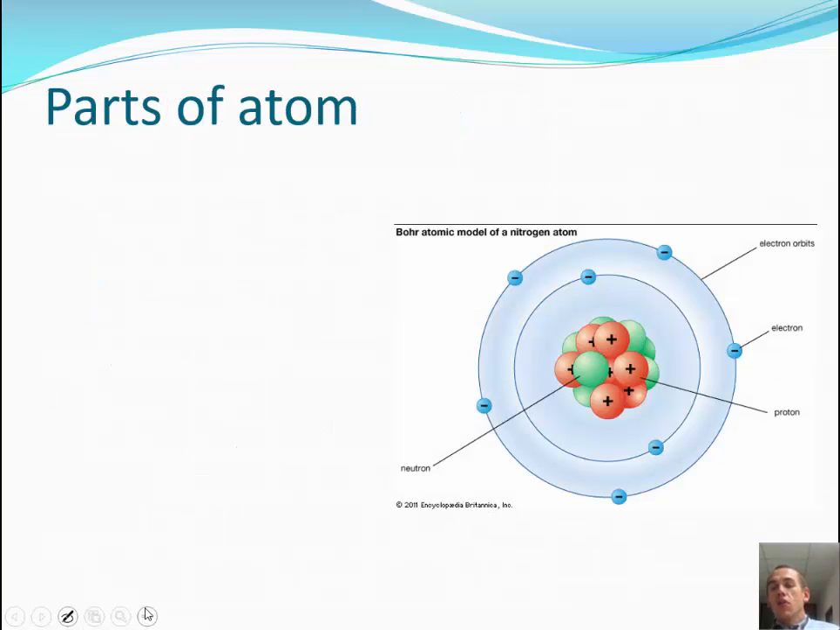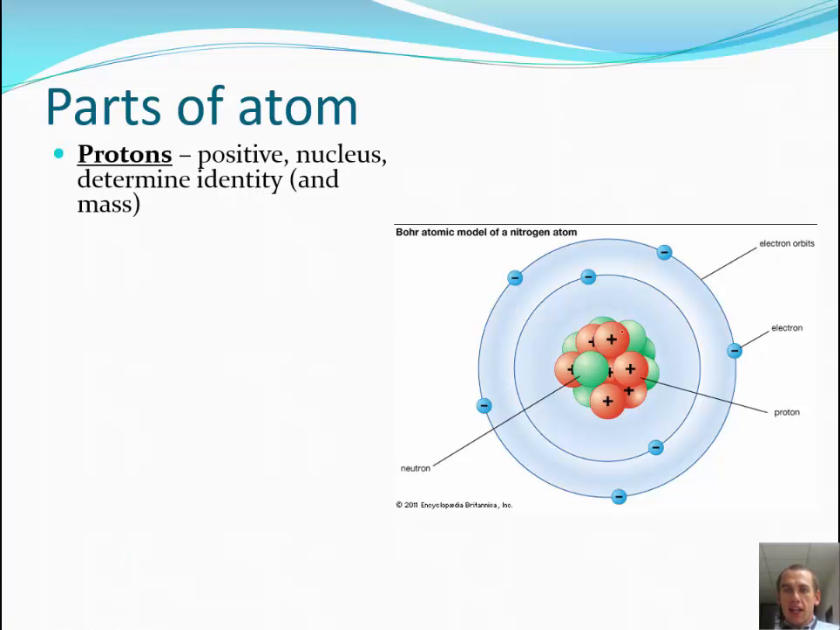Now, we do know a little bit about atoms. We know they have protons, neutrons, and electrons. And of course, protons, which are these red guys in the nucleus here, they are called protons because they are positive. They're in the nucleus and they determine the identity and help determine the mass of an atom. And when I say identity, I mean hydrogen. All hydrogen atoms have one proton. All helium atoms have two protons. Okay? And if it doesn't have two protons, it's not helium.